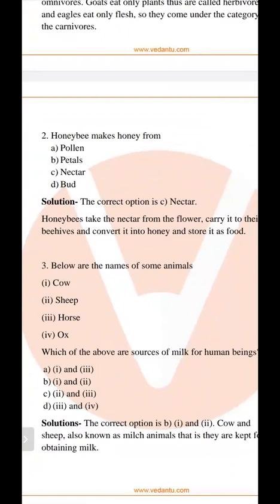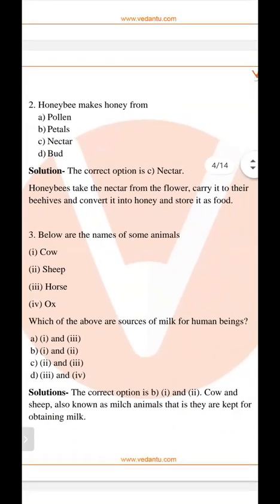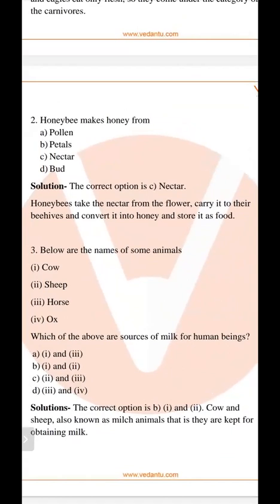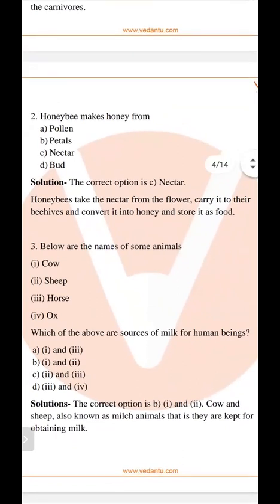Next is, honeybee makes honey from dash: pollen, petals, nectar, bud. So how does a honeybee make honey? Either pollen, petals, nectar, or bud. Honeybee makes honey from the nectar, so nectar is the correct answer. How do they obtain honey? They collect nectar from the flowers and carry it to the beehive, and then it is converted into honey.